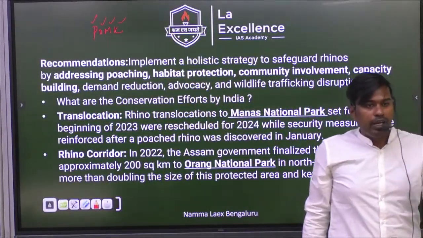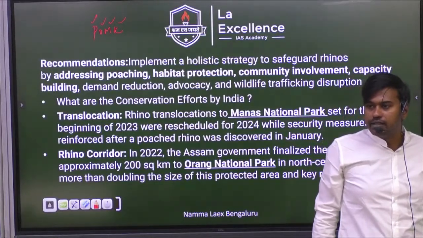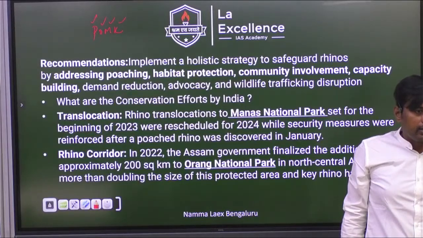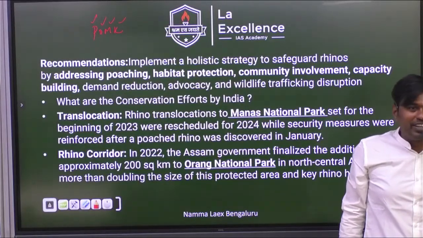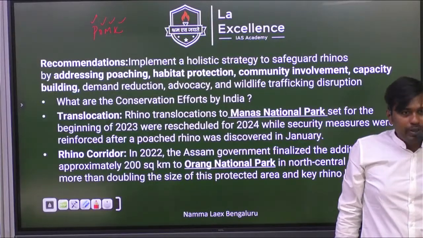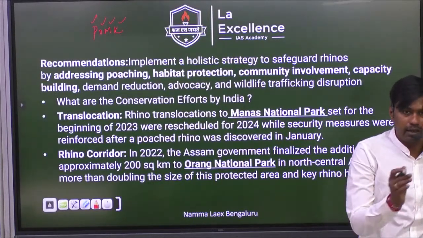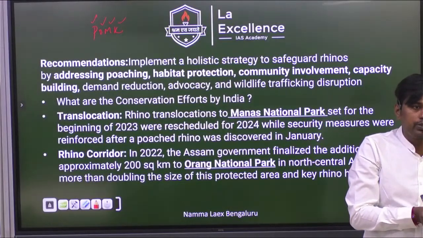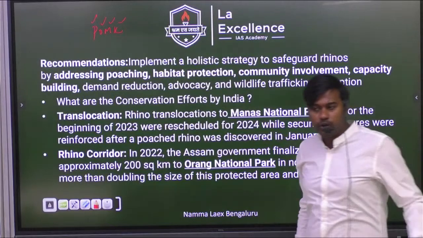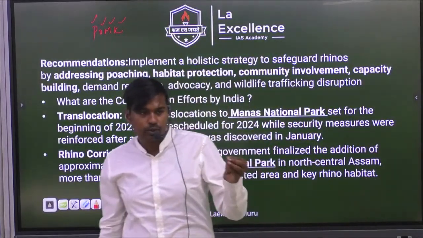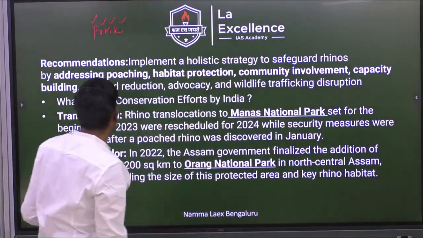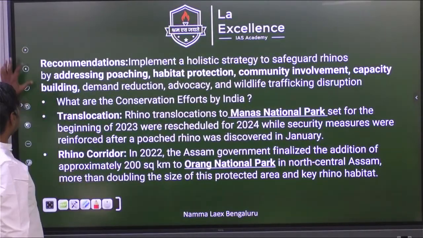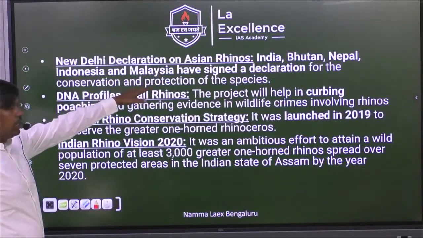In West Bengal we have 2. One is Gorumara, second is Jaldapara. Try to remember. You are making me remember. You should remember this. UPSC will surely ask you a question because it comes under the vulnerable category, rhino is very important, and it came in the news. And in UP it is present in which tiger reserve? Dudhwa. That is very important. So we are doing the rhino corridor, trying to establish translocation, and the New Delhi declaration.